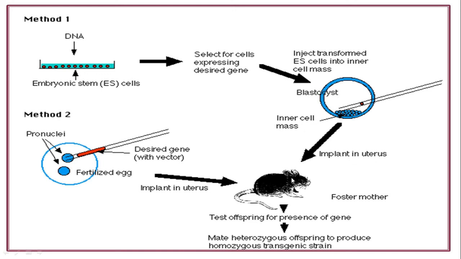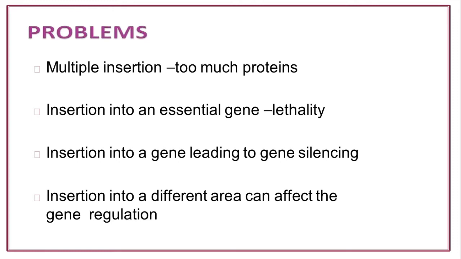Then it is implanted in the uterus of the animal. In the second method, pronuclei are injected with the desired gene and implanted into the uterus, and finally when this animal is bred for the next generation, the offspring will show the phenotypic changes.